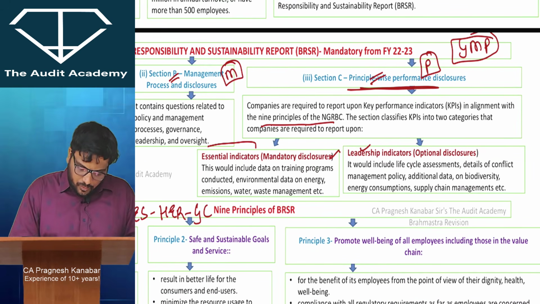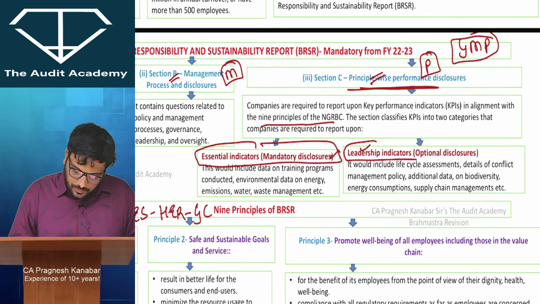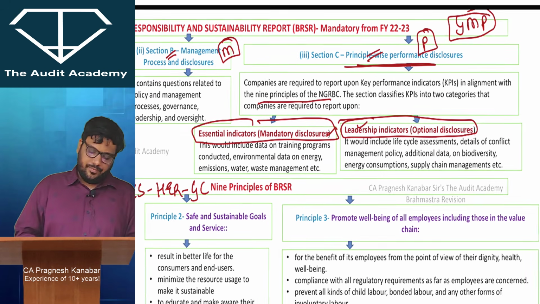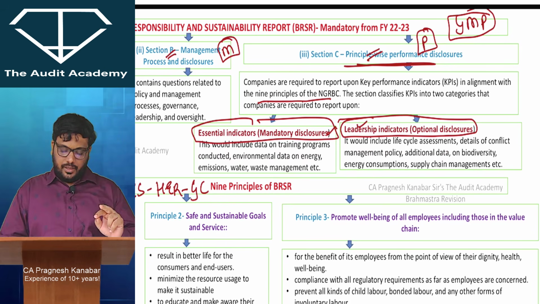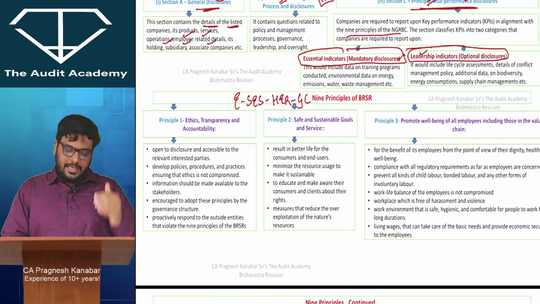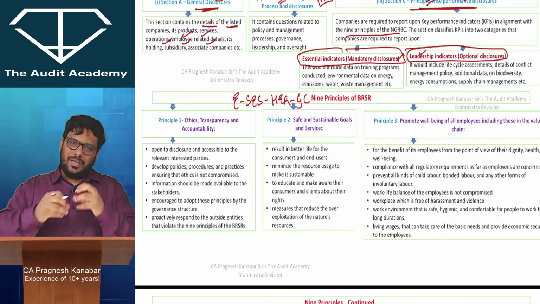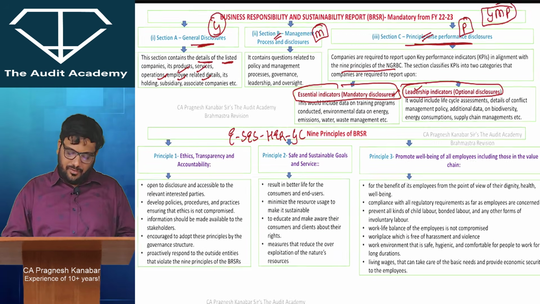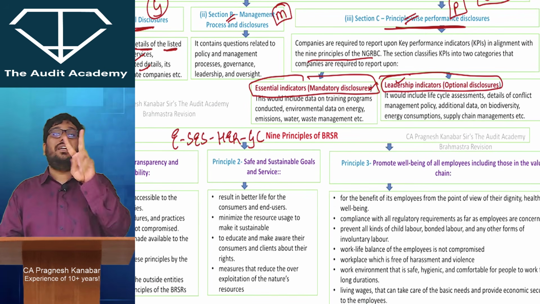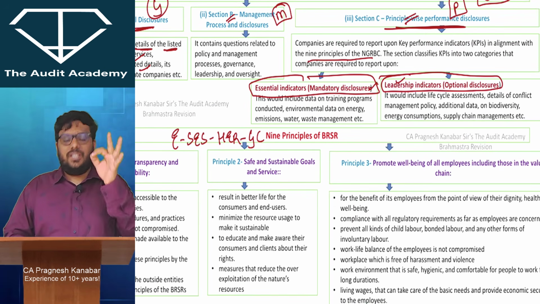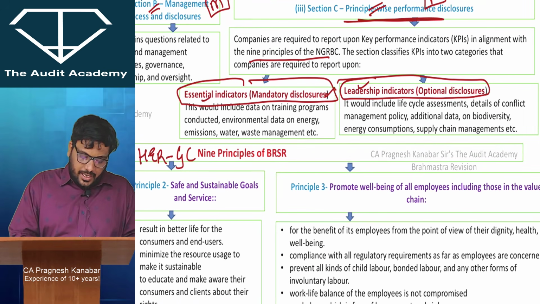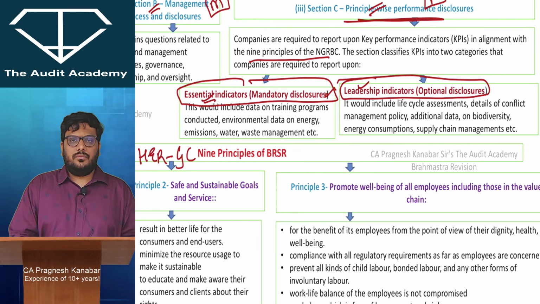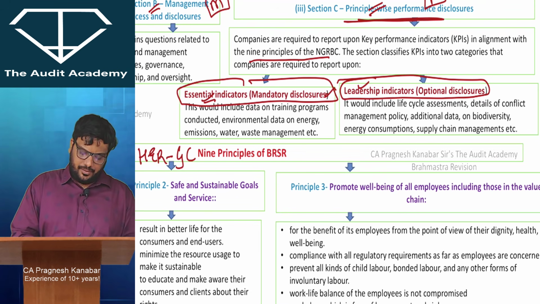Now one of the most important MCQ is this one. There are 2 types of disclosures. There are 2 types of basically these are all performance indicators, यानी कि एक के अंदर से जो भी details है उसमें से पता चल जाता है what is the performance. All right. And there are 2 types of indicators. One is essential indicator, second one is leadership indicator. All right. Essential indicator, the most important indicator.